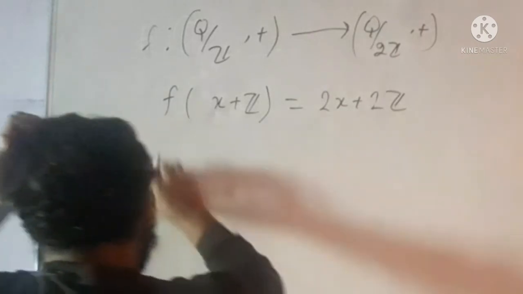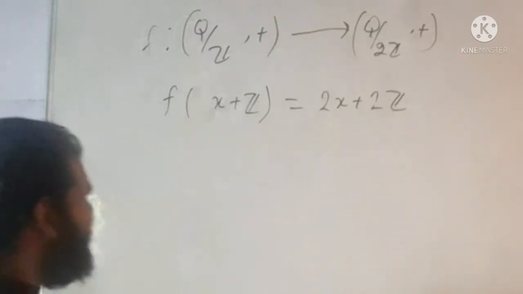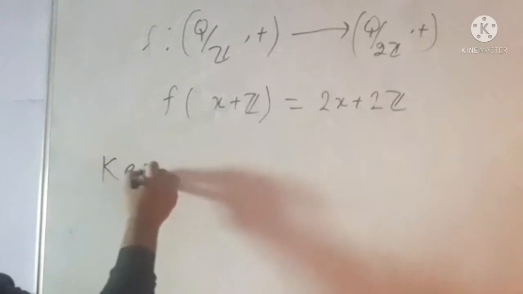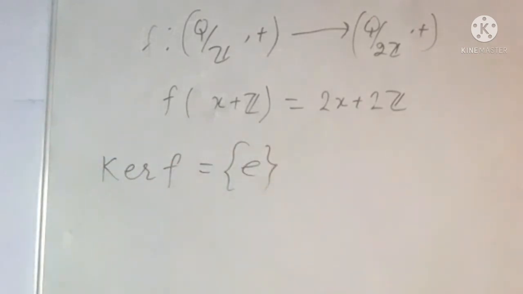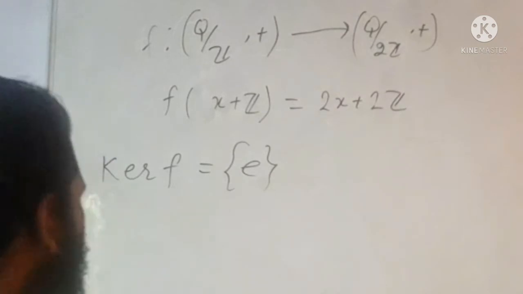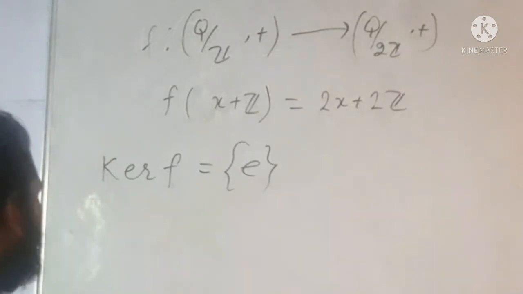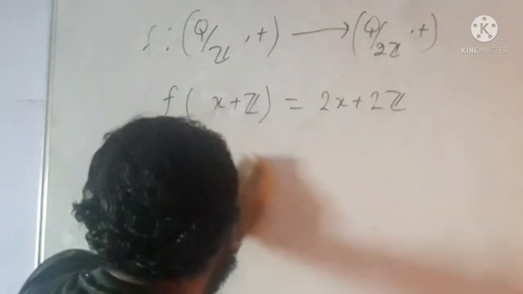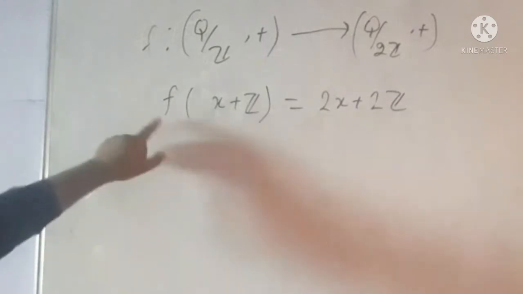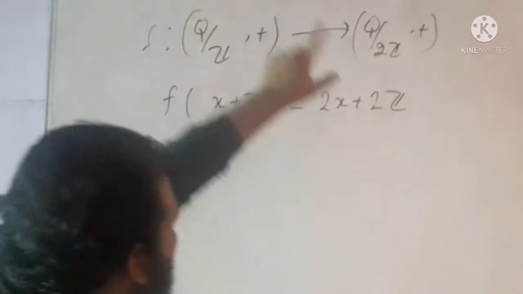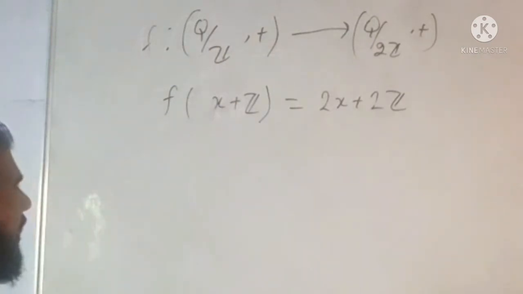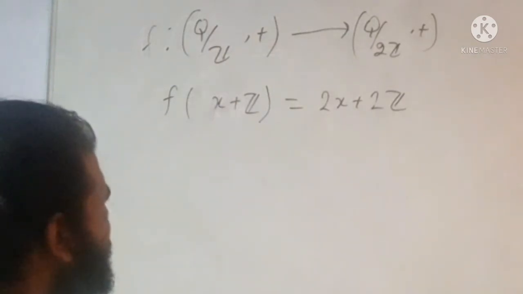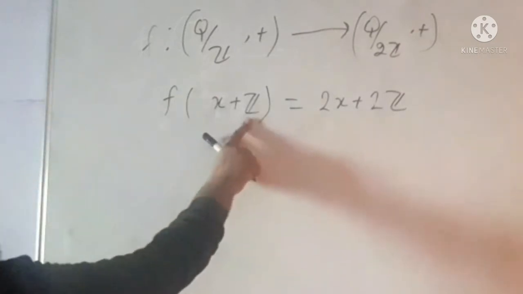Since we know that any mapping is said to be 1-1 if the kernel of that mapping contains only the singleton identity. Okay, any mapping is said to be 1-1 if this condition holds. So let us see how many elements in this mapping go to the identity of Q modulo 2Z. The identity of Q modulo 2Z is what? 2Z. Okay, and here the identity is Z.